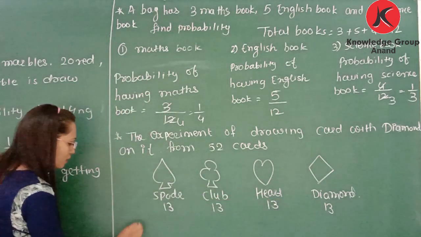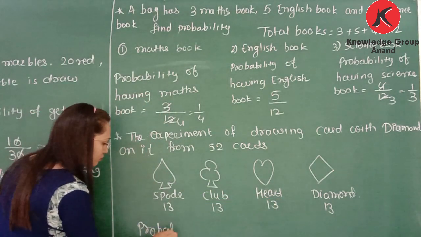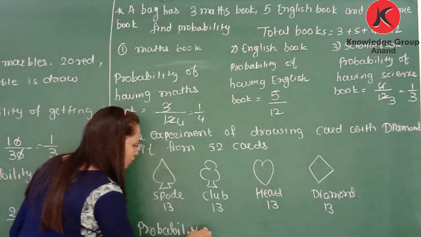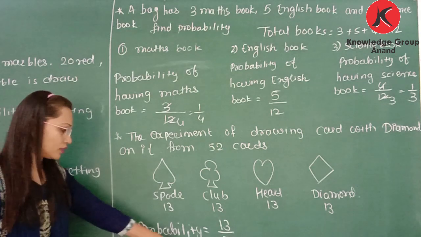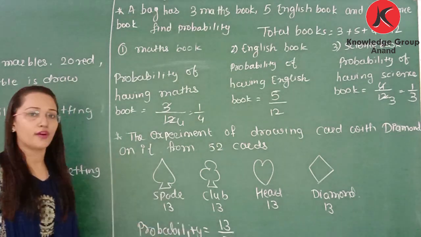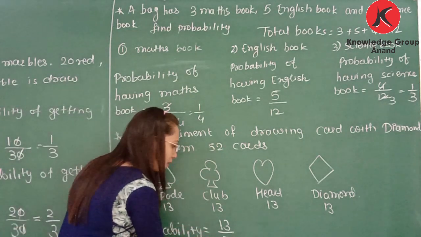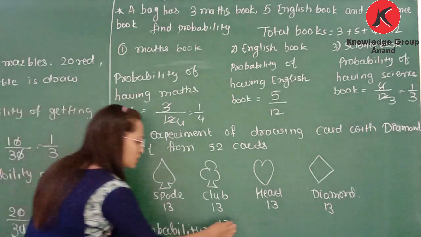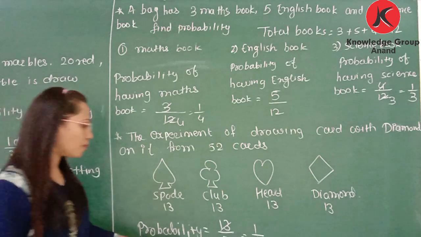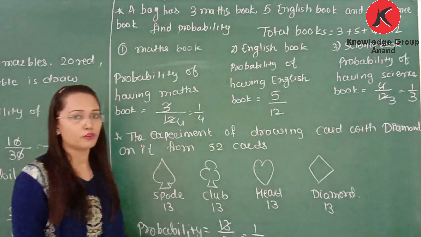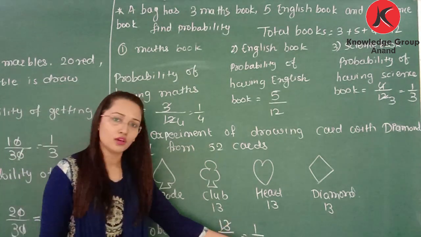So probability will be written as: from 52, 13 cards are diamond. Okay, so this way you can find the probability. You can cut the common factor or you can leave it as this. If you cut it, so this one by 4. Okay, so the probability of having a diamond from the 52 cards is 1 by 4.